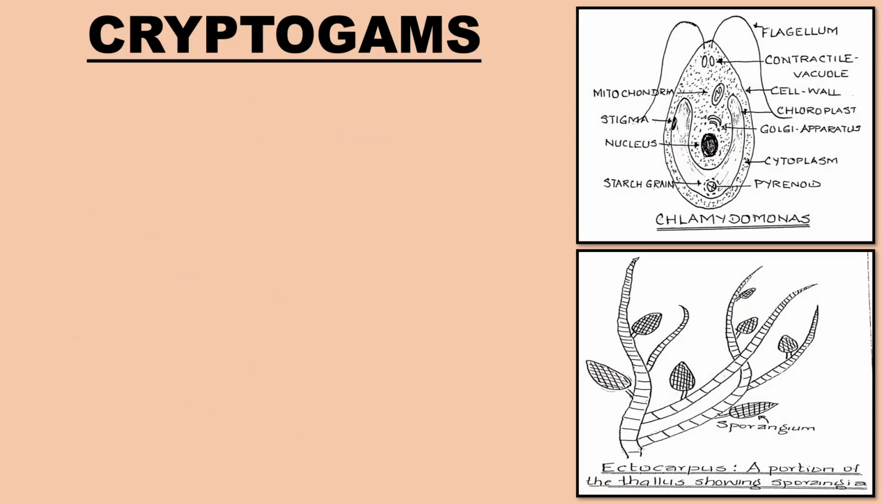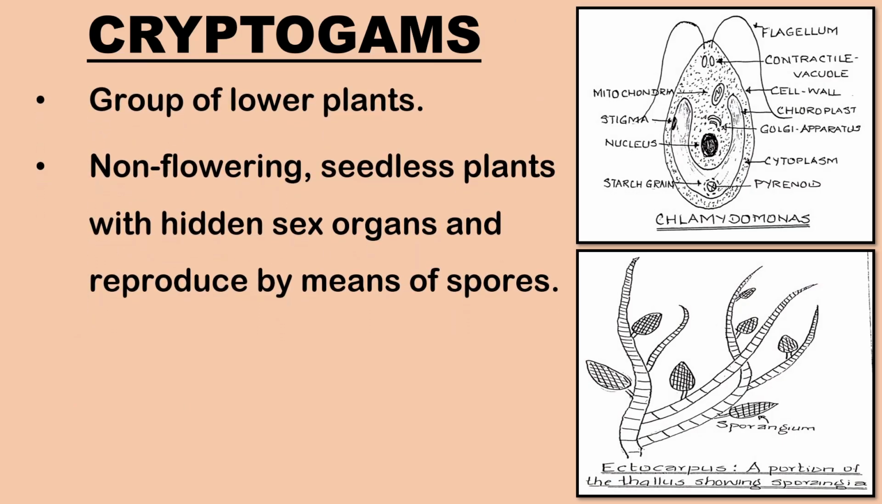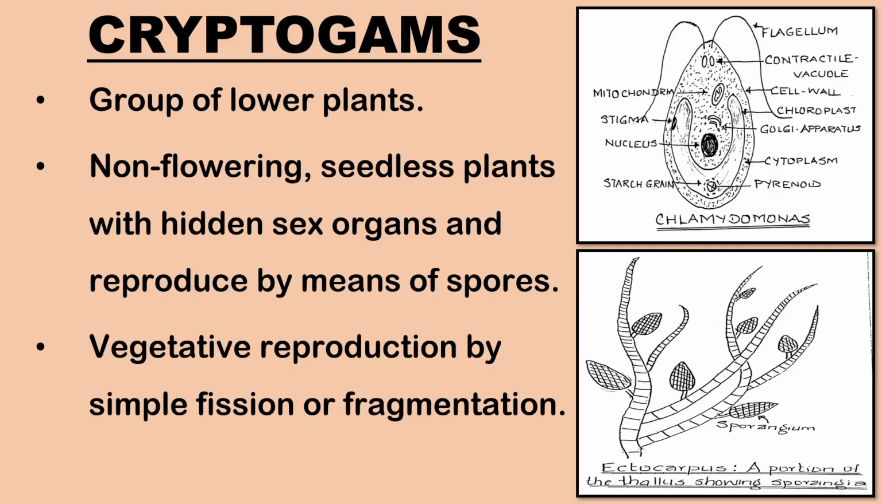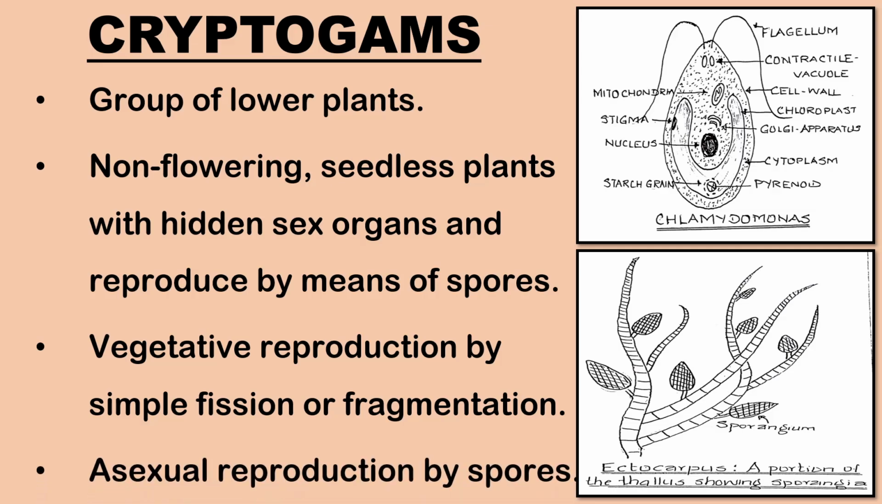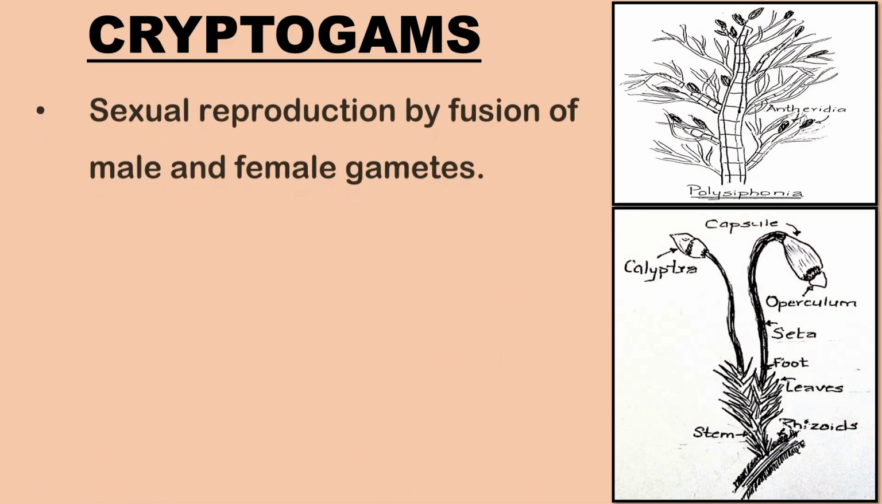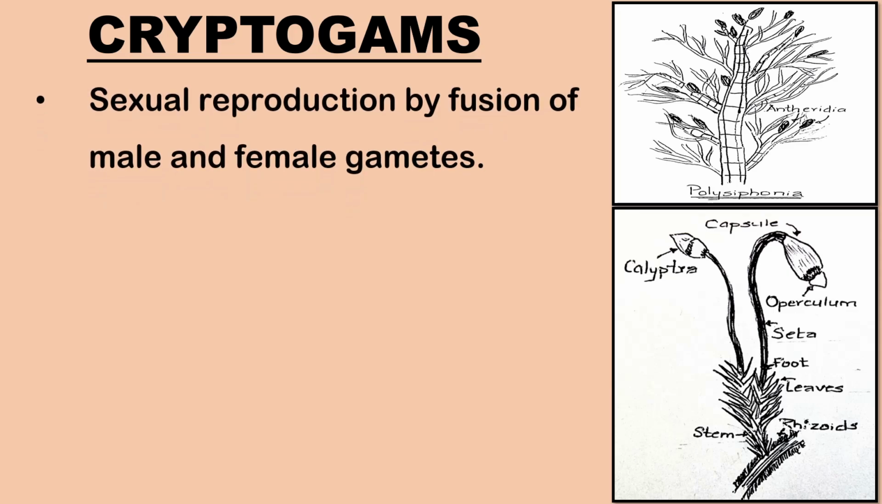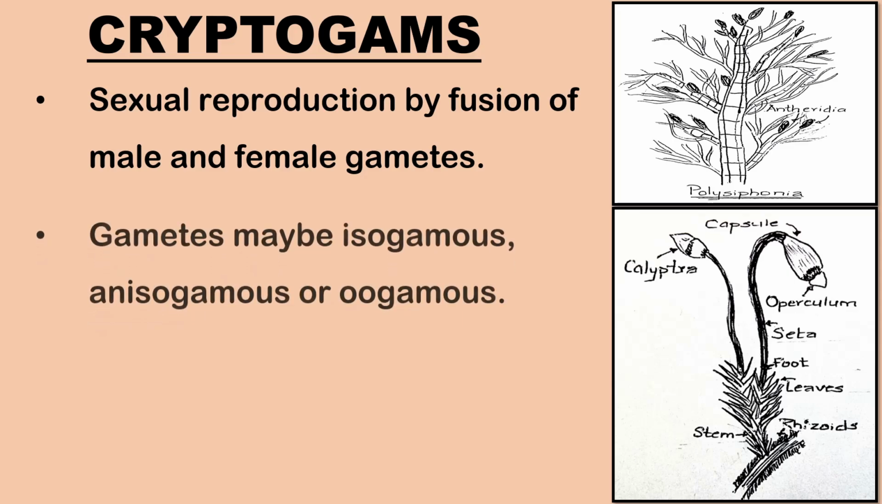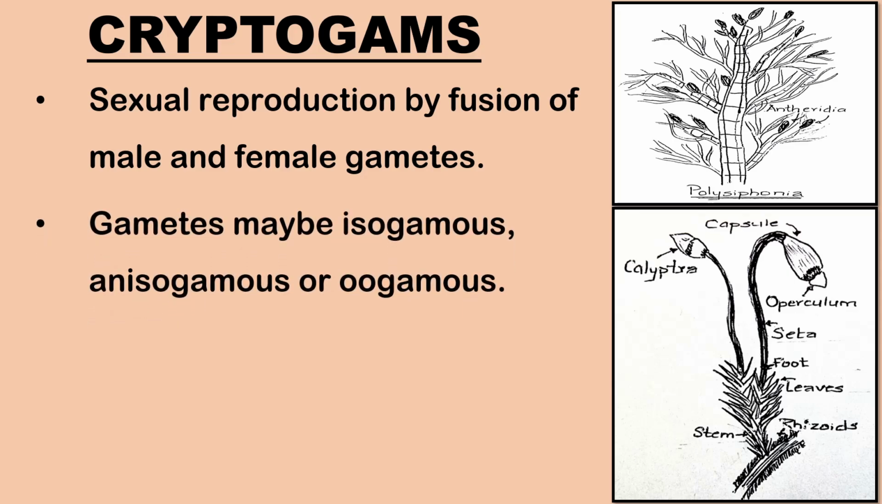Now, let us learn about the cryptogams. Cryptogams are a group of lower plants. They are non-flowering and seedless plants with hidden sex organs and reproduce by means of spores. They can reproduce vegetatively by simple fission or fragmentation, asexually by spores, and sexually through the fusion of male and female gametes. Gametes may be isogamous, with both the male and the female gametes of same size, shape, and behavior.